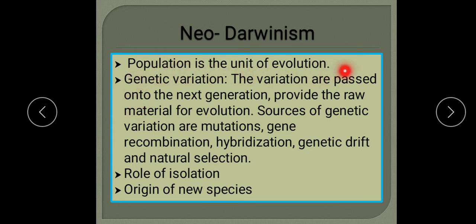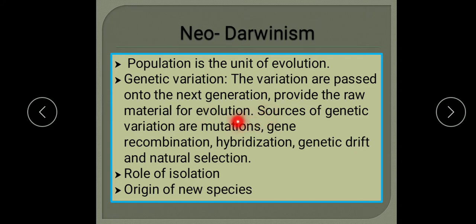So population is the unit of evolution. Then genetic variation. What is genetic variation? The variations that are passed on to the next generation are known as heritable or genetic variation, and these variations provide the raw material for evolution.